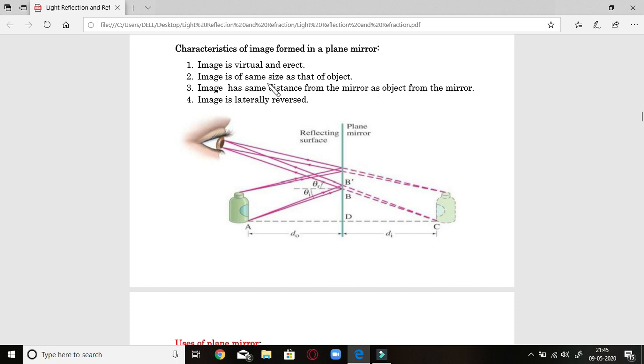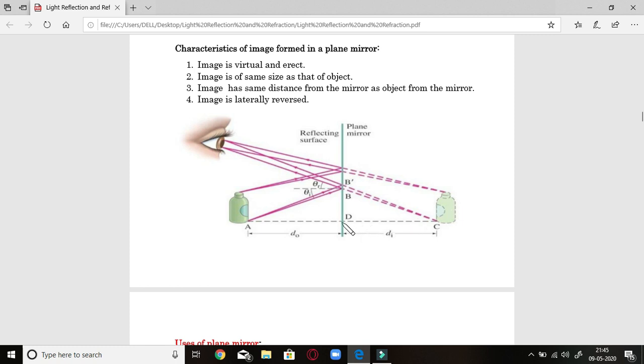So image is of the same size as that of the object, whatsoever size here of the object, same is the size of the image. It is neither smaller or larger. Next is image is at the same distance from the mirror as object from the mirror.